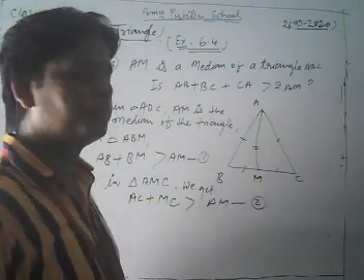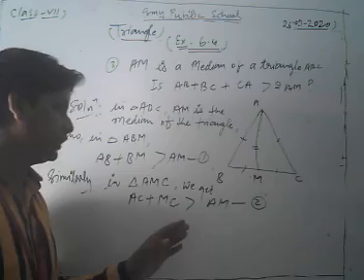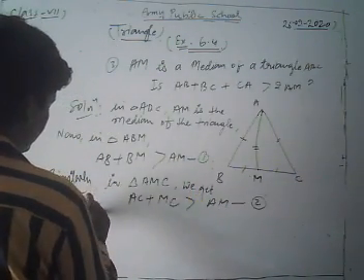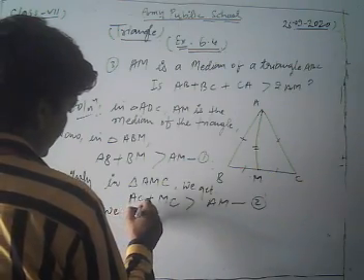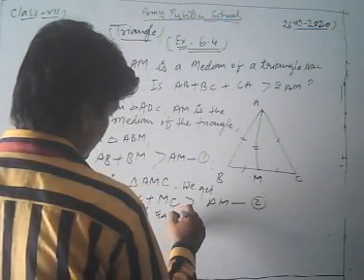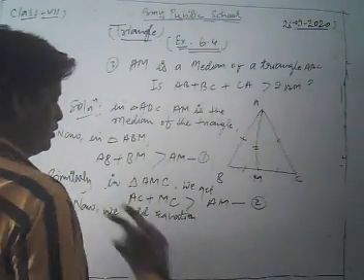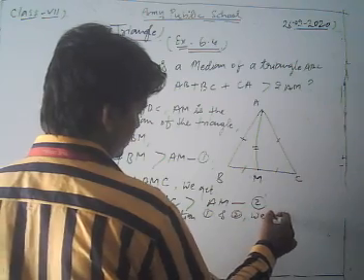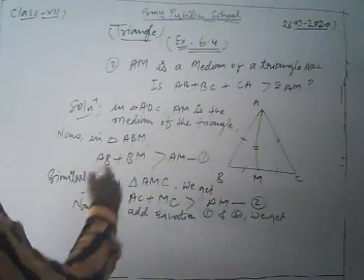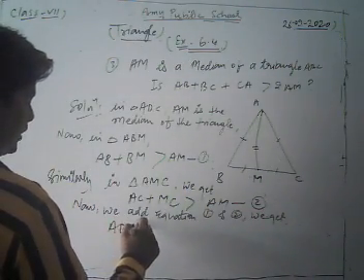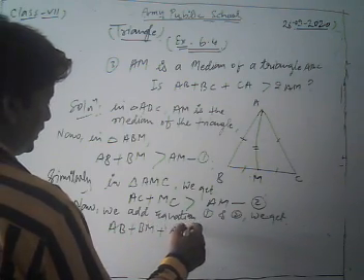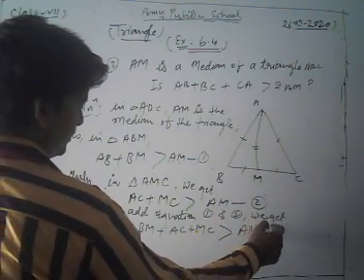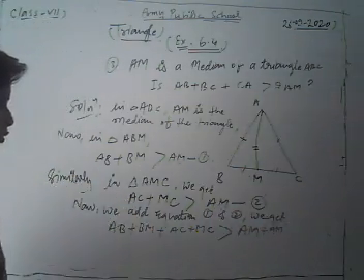Okay, dear students. Now, what do I do? Now we add equations 1 and 2. If we add them, then we get AB plus BM plus AC plus MC is greater than AM plus AM.